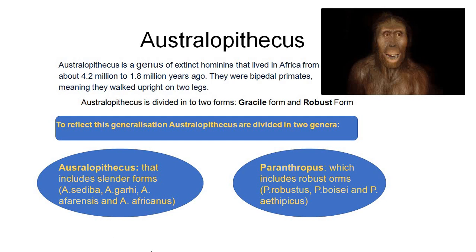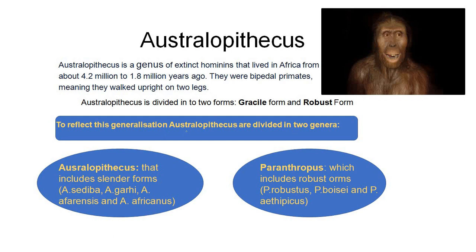Australopithecus basically are divided into two forms, the gracile form and the robust form. Now, what do we mean by gracile form? Gracile form means all those forms who are slender looking, who are not very big, not very muscular, not big in size. They are called the gracile form, and the robust forms are those who are very muscular or very big in size. The big fossils we put in the robust form, and those comparatively small in size we put in the gracile form.